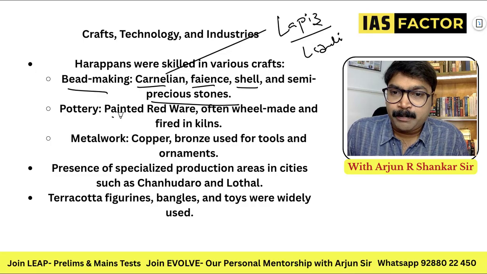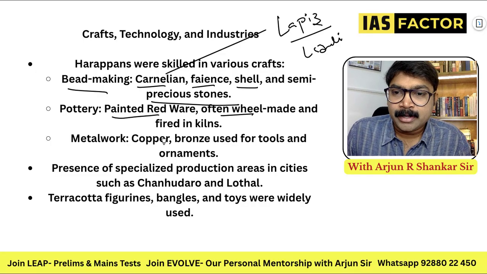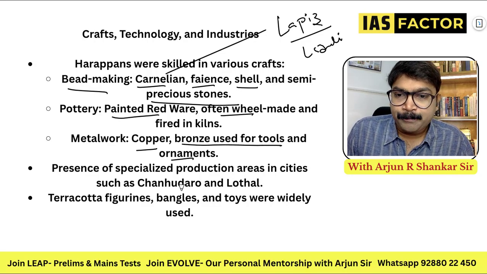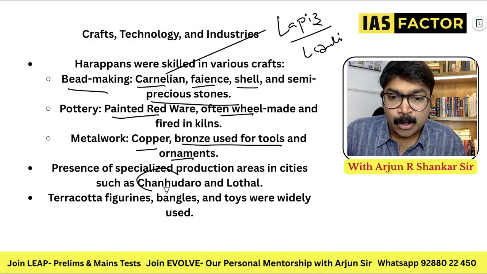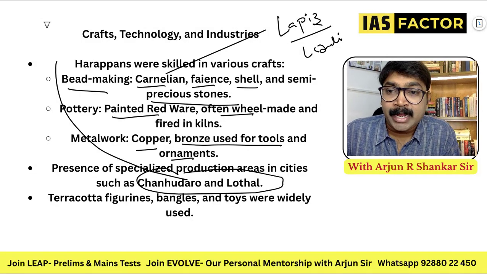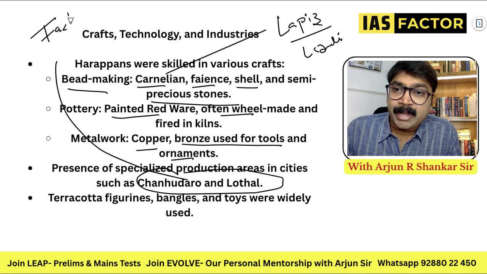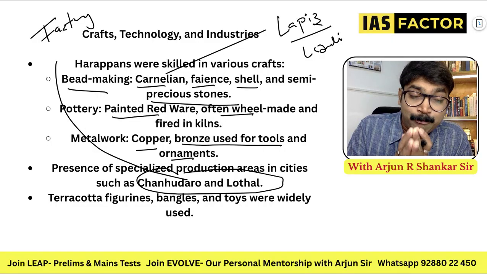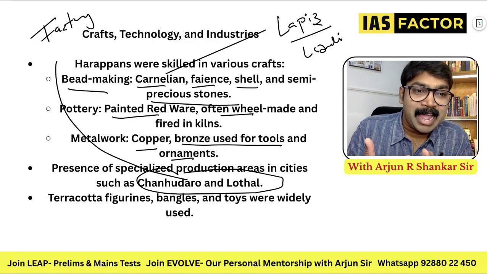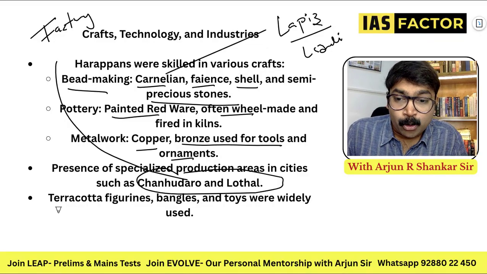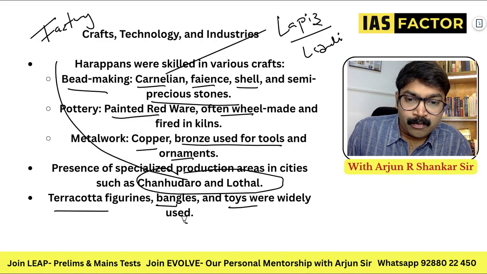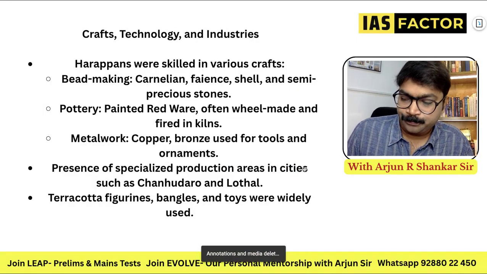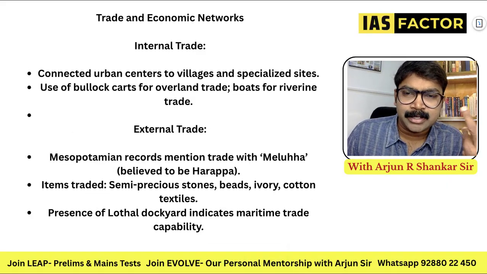And pottery means painted redware, wheel made, and copper and bronze used for tools. Like specialized production areas, Mohenjo-daro and Lothal, as I said, these were important areas of factories, devoted to the craft. Terracotta figurines, bangles, toys were widely used. So these are all factory productions. Remember these points. Let's discuss the other things in art and culture.